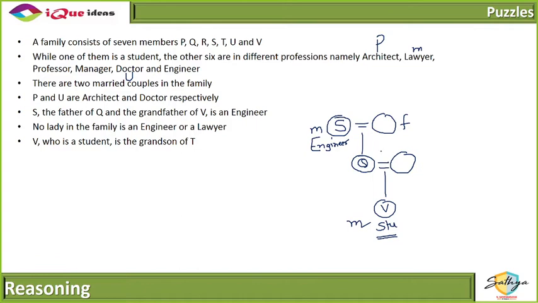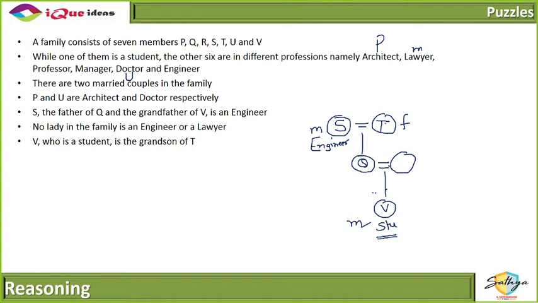Okay. S is the father of Q and the grandfather of V and an engineer. No lady is an engineer or a lawyer. V is the student and is the grandson of T. So if V is the grandson of T, then can we take a risk and put T here, right? Which means S and T become a couple.